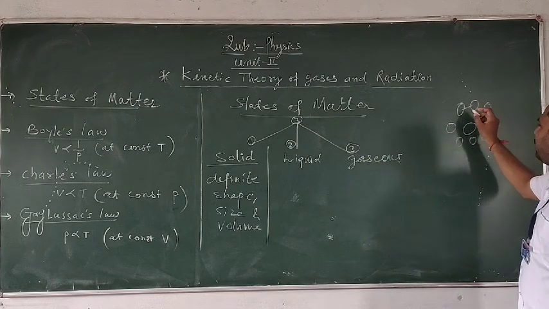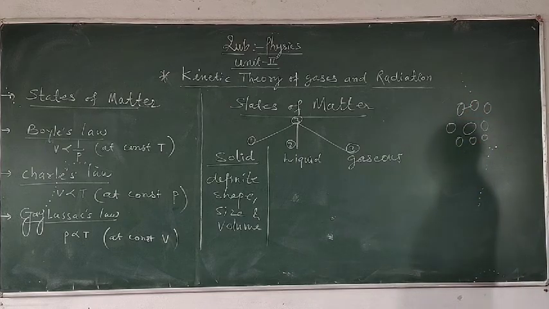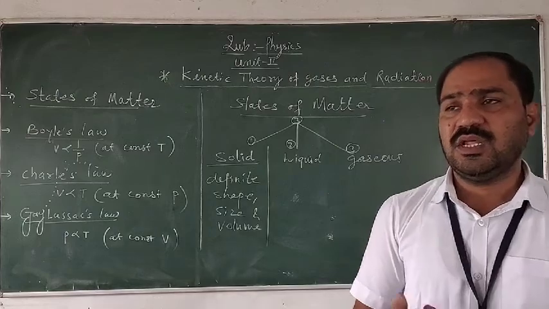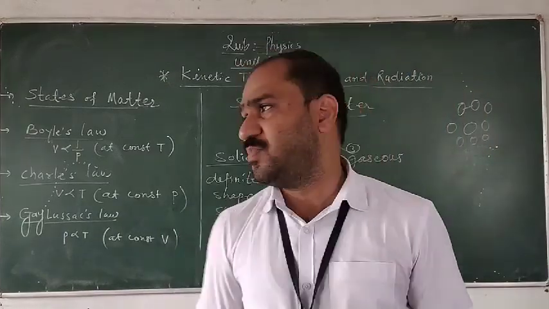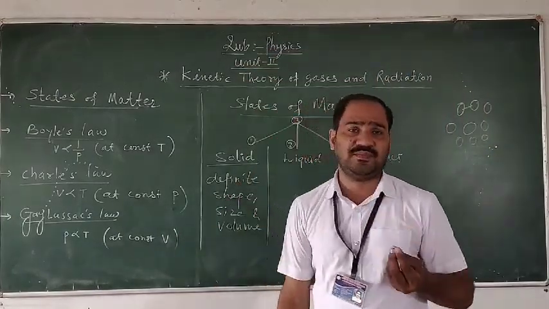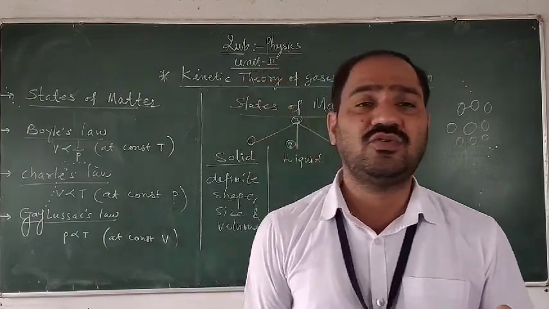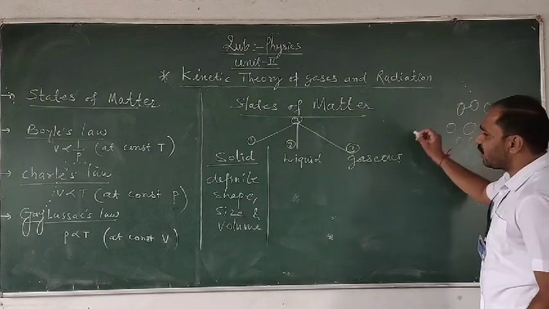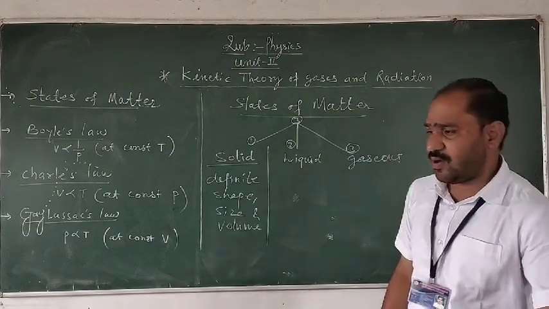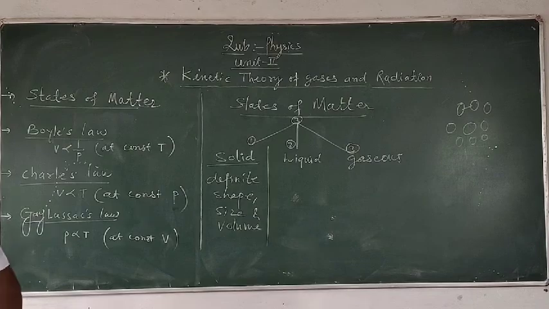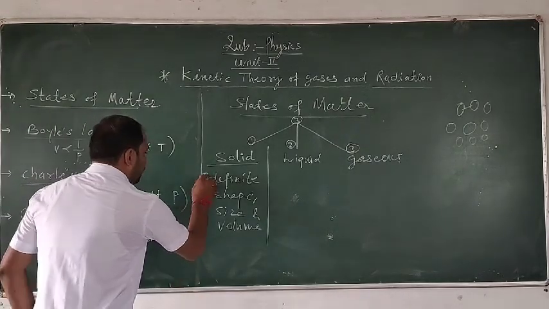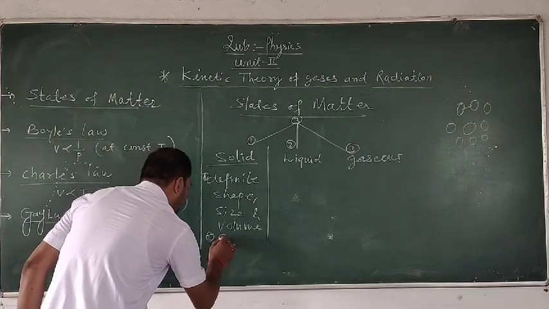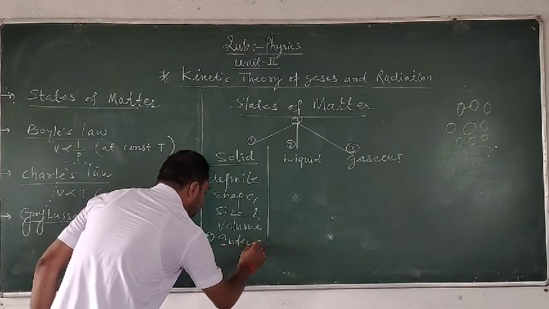Whatever is the distance between atom 1 and 2, this is the interatomic distance. Interatomic distance in the case of the solid is very small, of the order of 2 angstrom. Second is the interatomic distance.